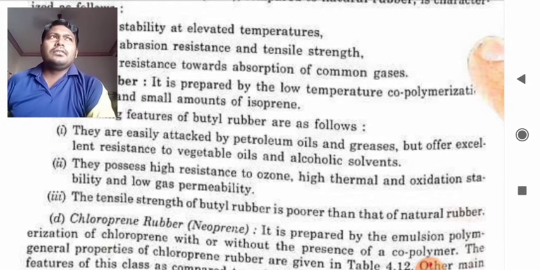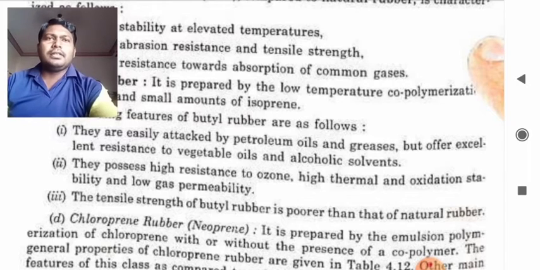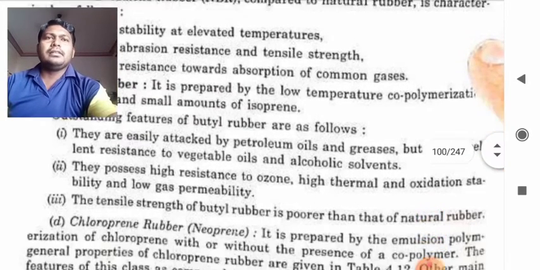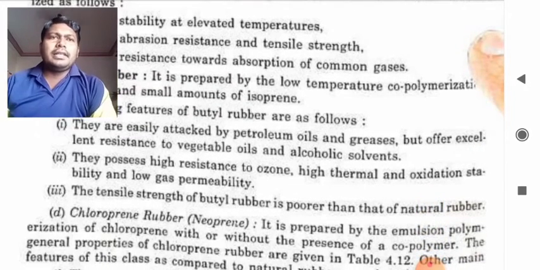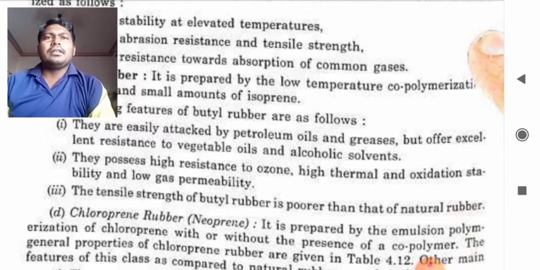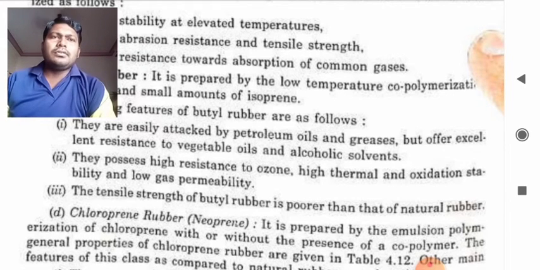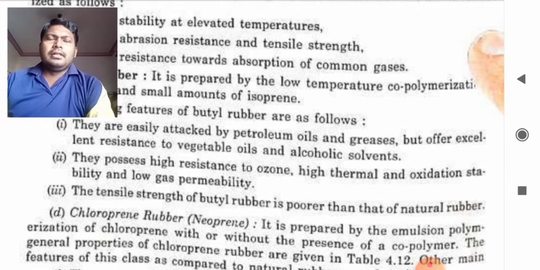So if butyl rubber is used where it is exposed to petroleum oils or grease, it may damage its insulating property. We should not use it in areas where the material is exposed to petroleum, oil, or grease. Petroleum products should be avoided as far as possible with this kind of insulating material.